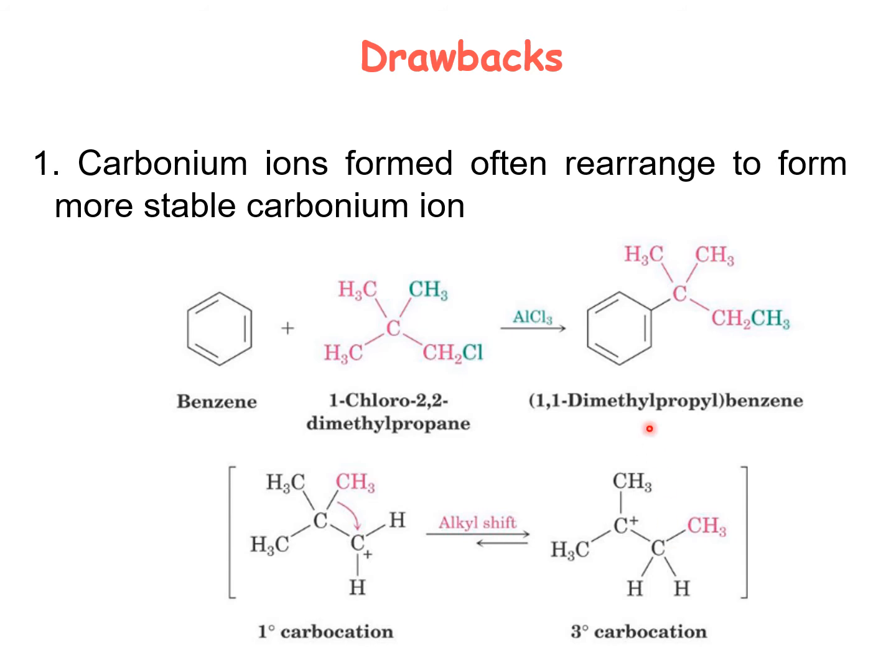Because in the initial step, the electrophile is a carbonium ion, that carbonium ion tends to rearrange itself. For example, look at this compound. We have a central carbon atom on the 4 sides attached to another 4 carbon atoms.